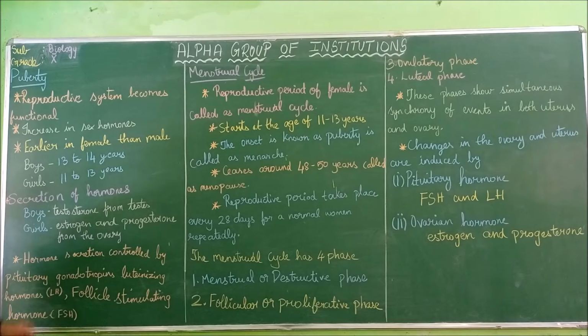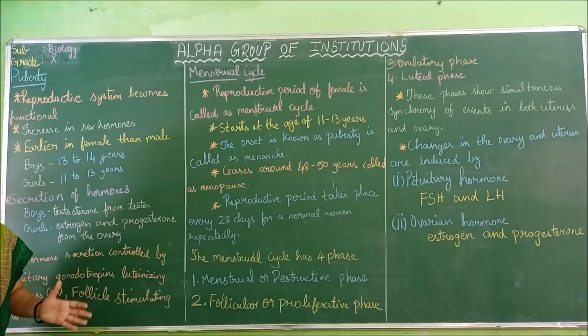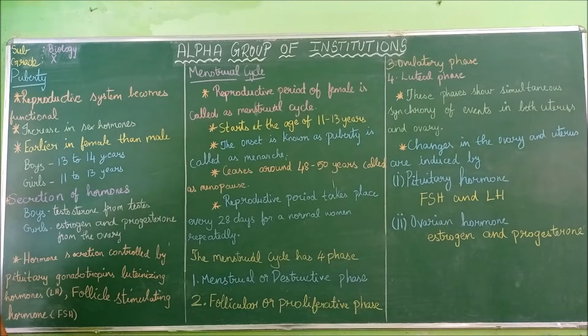Now we are going to see about puberty. We saw the gametogenesis of sperm, the ovary, the ovum, all the organs. Now we are going to see the changes that are happening in humans. First is puberty. During puberty the reproductive system becomes functional. After puberty the reproductive system is matured and ready for reproduction.